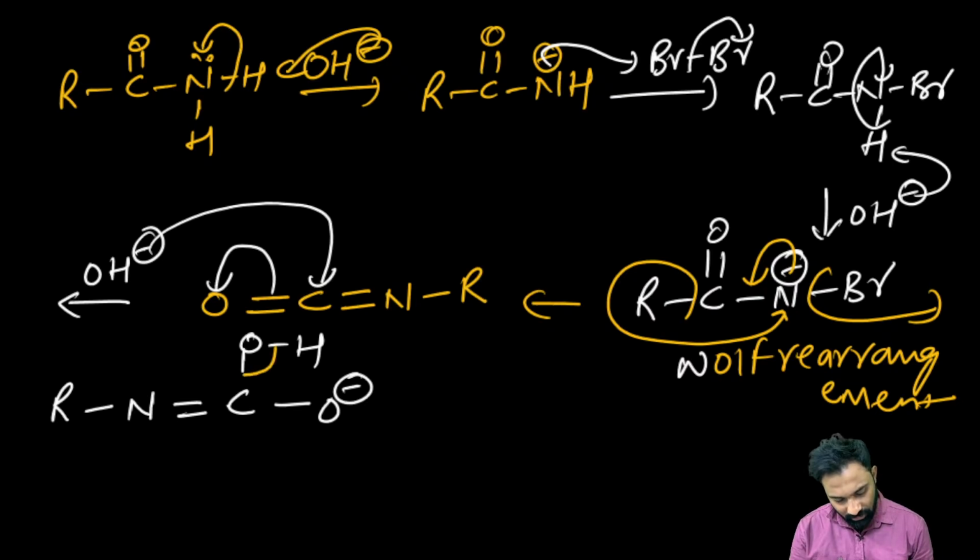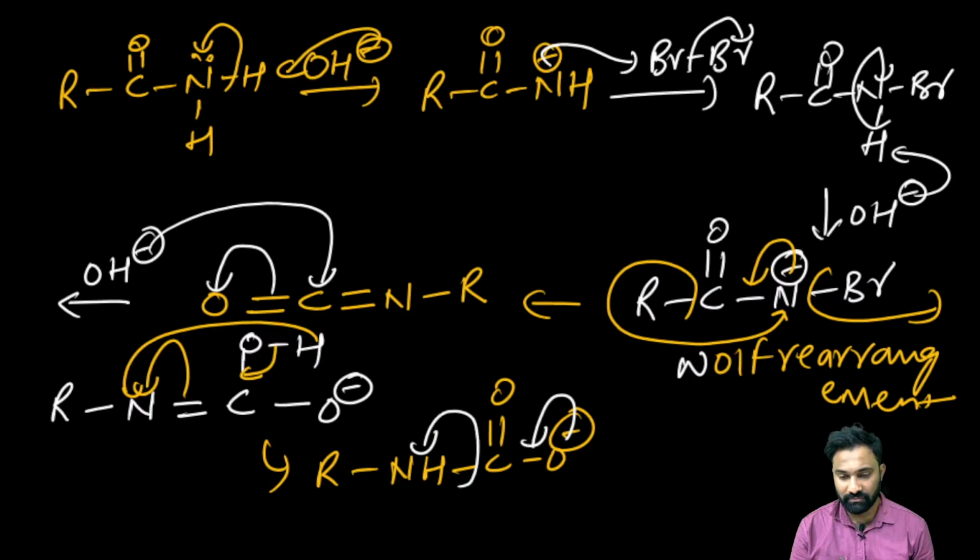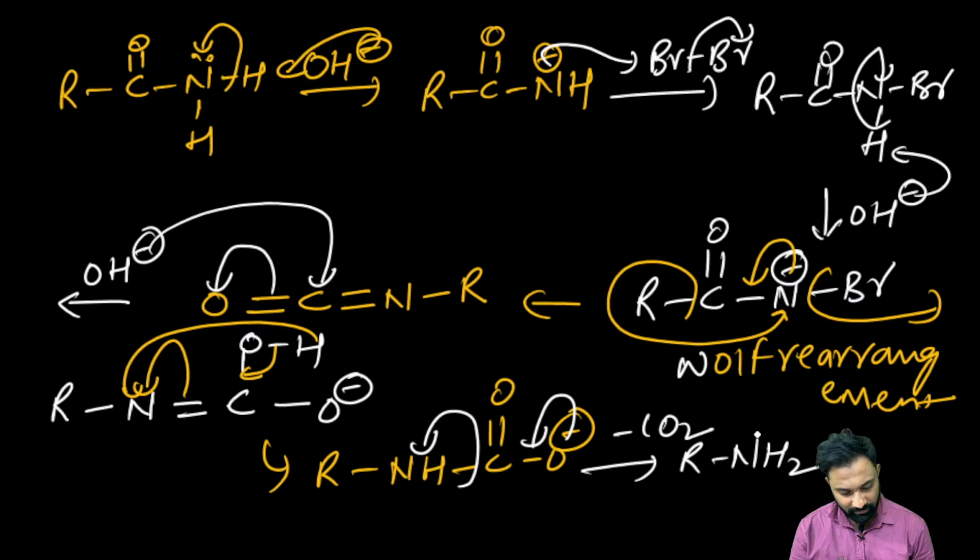Now enol tautomerization will happen, right? And this nitrogen will get the negative charge, and this proton will go and attack. What will we get? R, here it is NH, and there C, double bond O minus, right? Then after that, again this negative charge on this oxygen will be delocalized, and this bond pair of electrons will be shifted towards the nitrogen. As the CO2 will be eliminated, and what will we get? We'll get the primary amine.